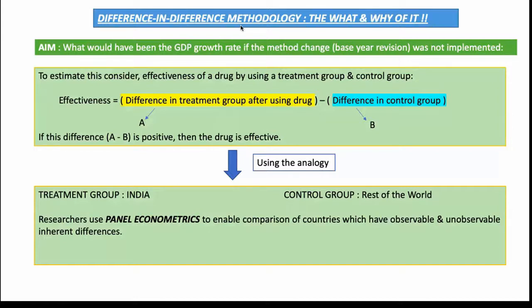To give you an analogy, imagine two people running a temperature, and then one of them is administered a drug while the other one is not. While we are trying to measure the effectiveness of the drug, what we are going to do is primarily look at the person who was given the drug and record his improvement versus the control group, which is the person who was not given the drug.